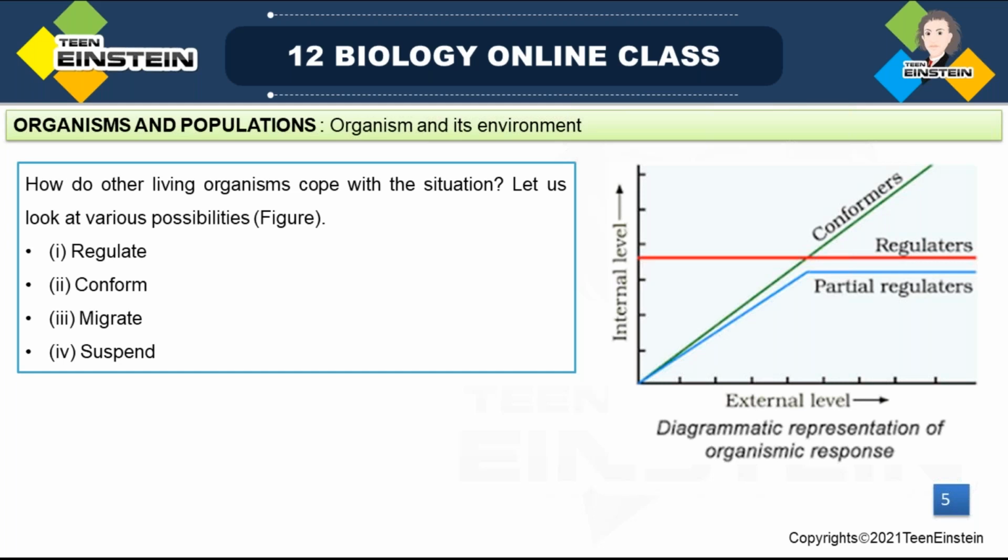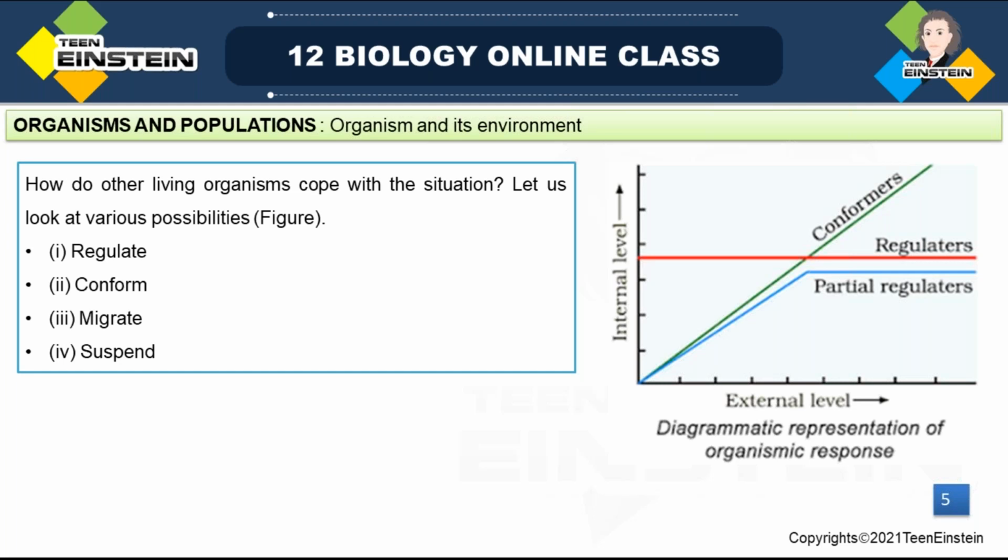When unfavorable condition comes, at that time they will suspend their development. So this phenomenon like hibernation, aestivation and all is for a time period. It's not continuous. A whole life it won't be there. There is a time limit for this.